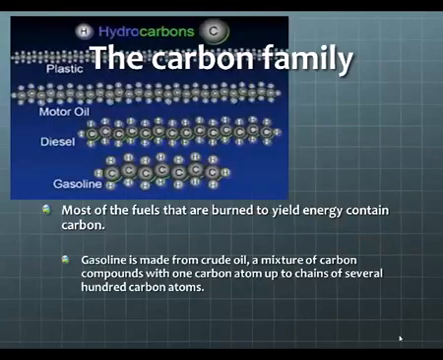Gasoline is made from crude oil, which is a mixture of carbon compounds with one carbon atom up to very long chains of carbon atoms. So this picture right here shows a number of hydrocarbons. Plastic is a hydrocarbon with very long chains of carbon and hydrogen attached to it. Motor oil is a little bit shorter than plastics, but it's still chains of carbon atoms. Diesel is a little bit shorter of a chain of carbon atoms and hydrogen atoms. And gasoline is a little bit shorter of a chain versus diesel.